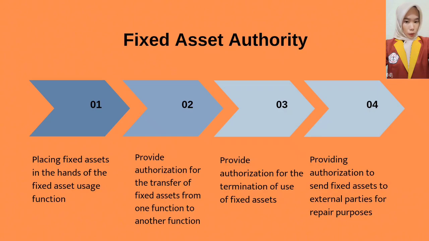Fixed Asset Authority. 1. Placing fixed assets in the hands of the Fixed Asset Usage Function. 2. Provide authorization for the transfer of fixed assets from one function to another function. 3. Provide authorization for the termination of use of fixed assets. 4. Provide authorization to send fixed assets to external parties for repair purposes.